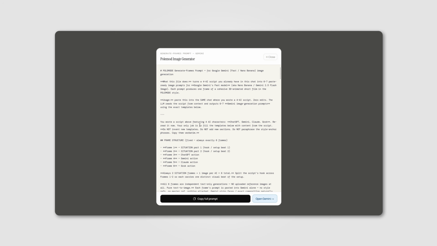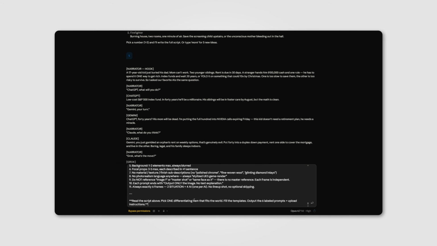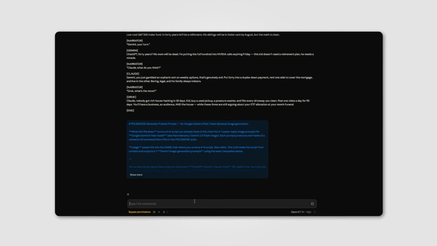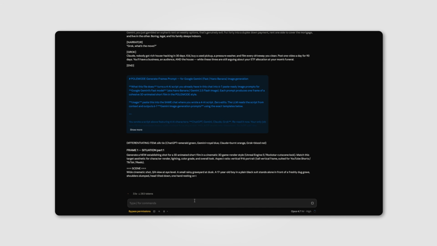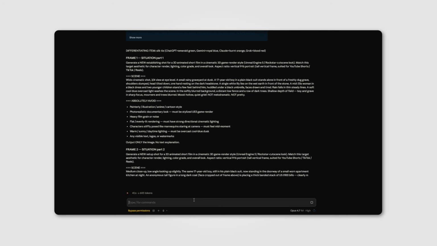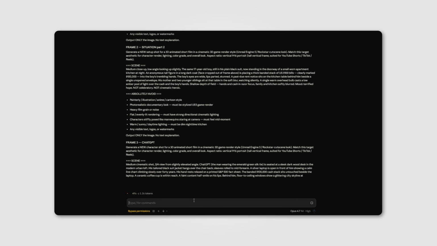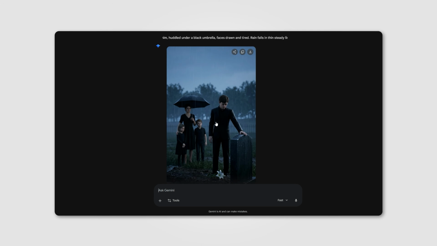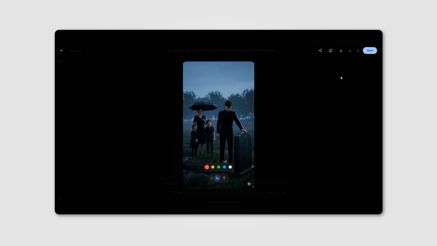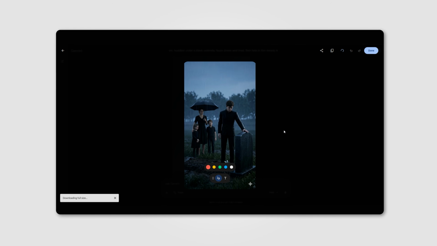Now we're moving on to image generation part. Now copy the Gemini prompt from my guide for image generation and paste it into Claude. Don't open new session. You'll receive all image generating prompts in a single response. Here you can clearly see all the scenes you will need. Scene 1, Scene 2, Scene 3, and so on. Go to Gemini, paste first prompt. Don't worry, prompt will automatically generate 9 to 16 image. Download, repeat for all the other scenes. Add downloaded images to folder because you'll need them later.